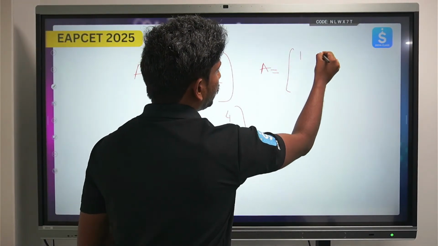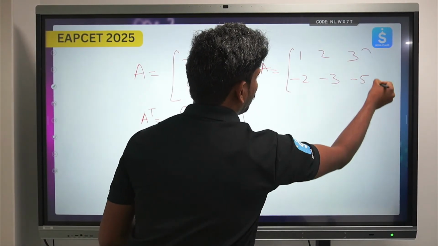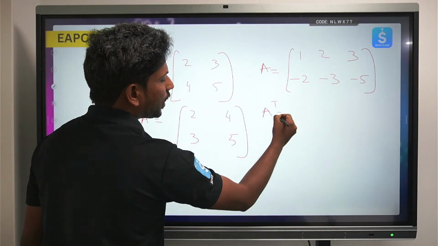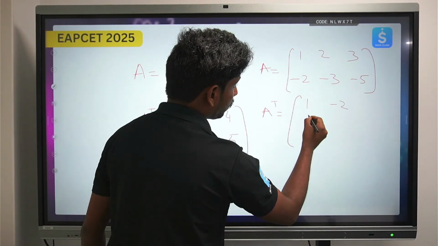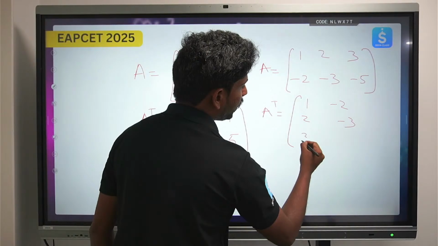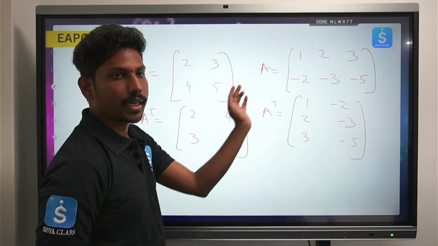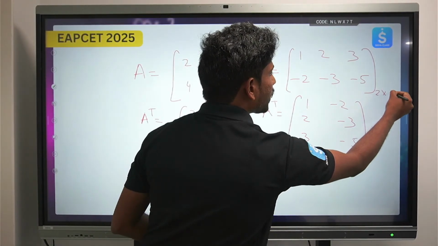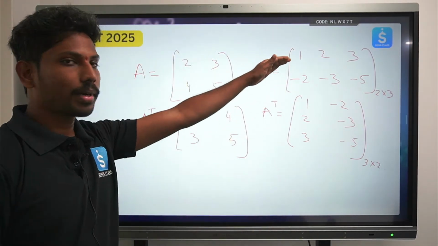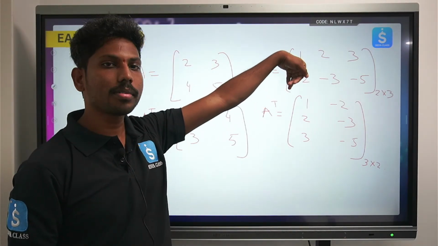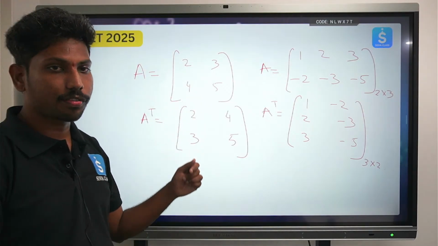1 2 3, minus 2 minus 3 minus 5. What will be the transpose of the matrix? It becomes 1 minus 2, 2 minus 3, 3 minus 5. So here, what is the order of the matrix? This is 2 by 3, and the order of the transpose is 3 by 2. This is a rectangular matrix where the rows are becoming columns and columns are becoming rows. This is the transpose of a matrix.